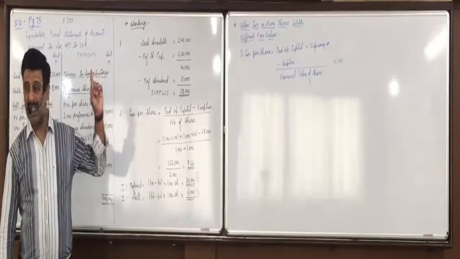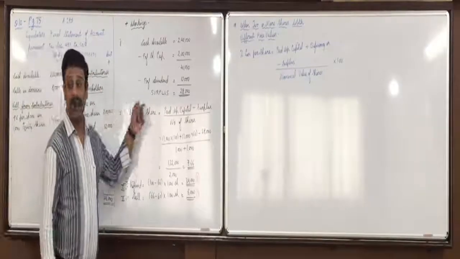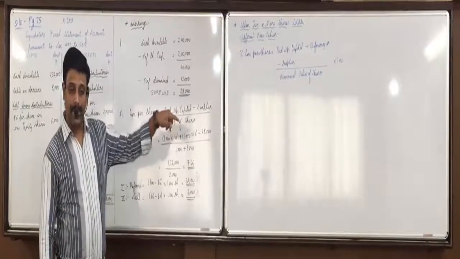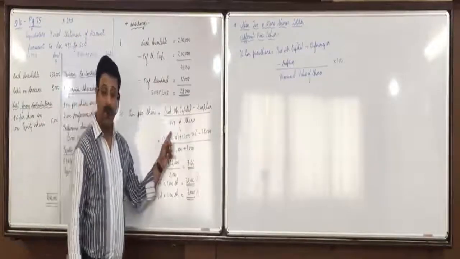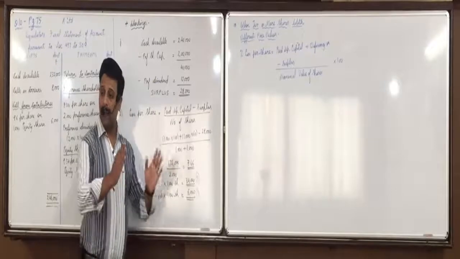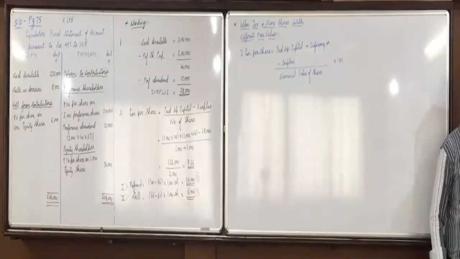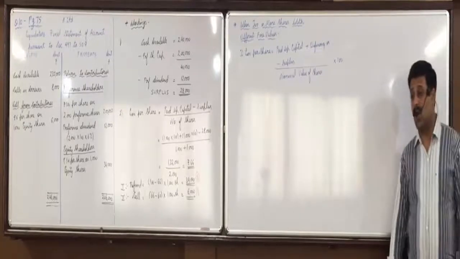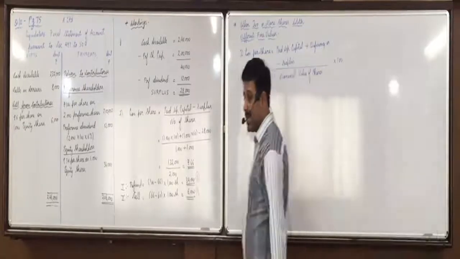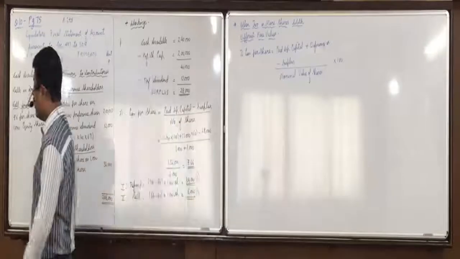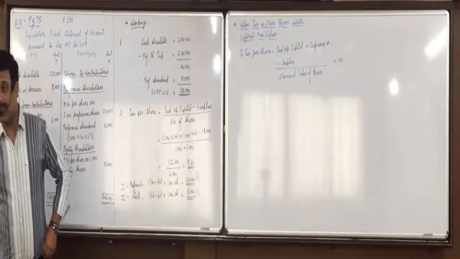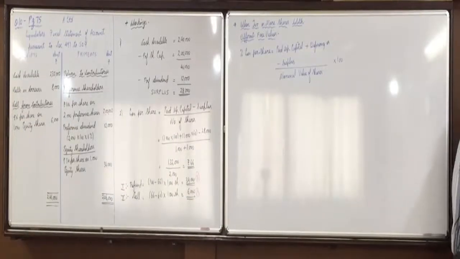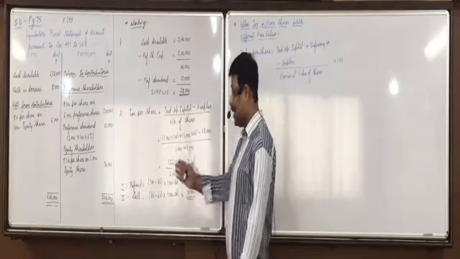So when the face values are different, instead of loss per share you will find percentage. In percentage loss, instead of number of shares you divide by nominal value of shares and multiply. Now, let us note below that: multiply percentage loss per share with respective face values to get actual loss per share. Okay? After that, the procedure is same.